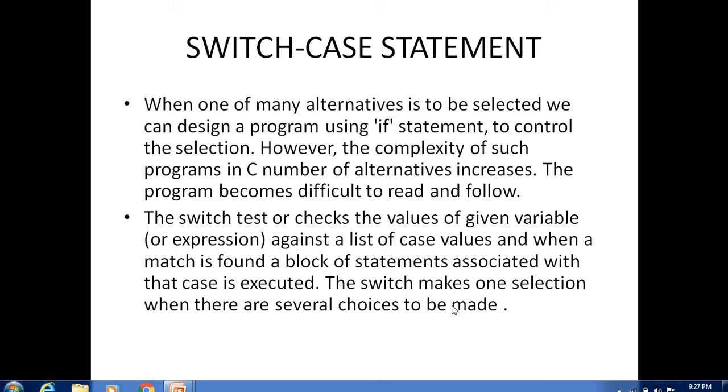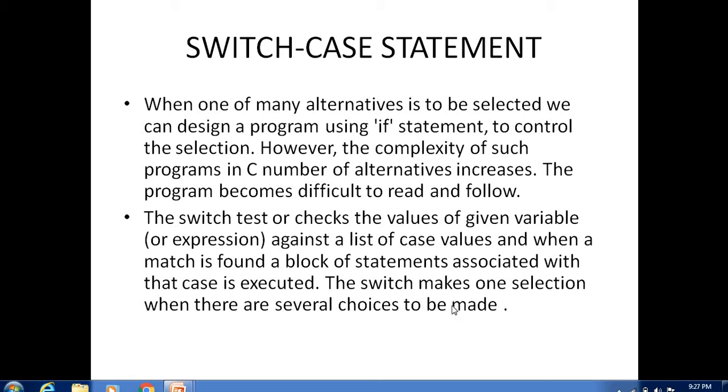So what is the primary difference between if and switch? In if, we can create multiple conditions, and according to the conditions we match a particular block of statements. But this does not happen in a switch case statement. In a switch case statement we check only one condition, and only the block that matches will execute that particular part of the program.